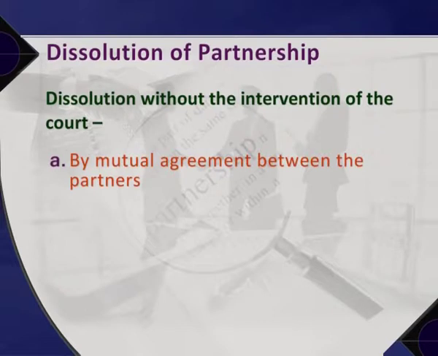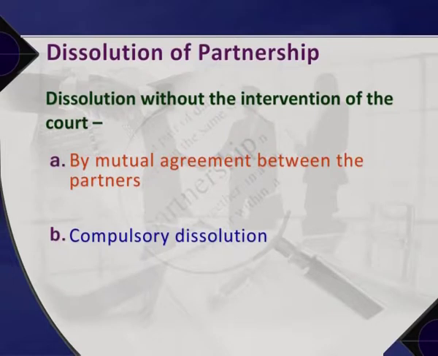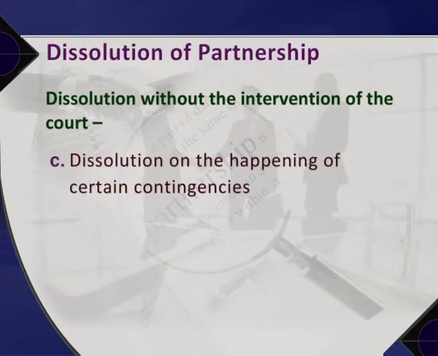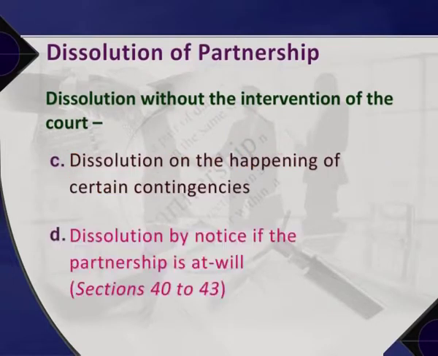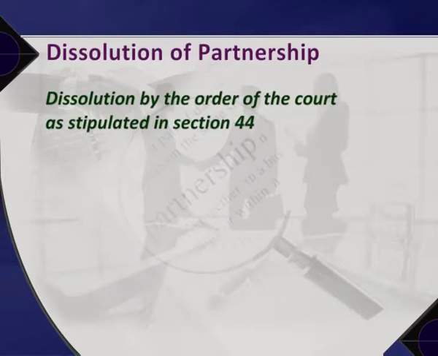Dissolution without the intervention of the court can happen by any of the means: A. By mutual agreement between the partners. B. Compulsory dissolution. C. Dissolution on the happening of certain contingencies. D. Dissolution by notice if the partnership is at will, as provided in sections 40 to 43 of the Indian Partnership Act. Dissolution by the order of the court, as stipulated in section 44 of the Partnership Act, can take place on these grounds: A. Insanity of the partner.